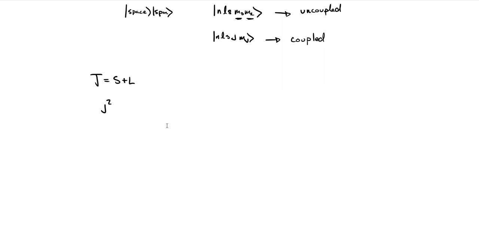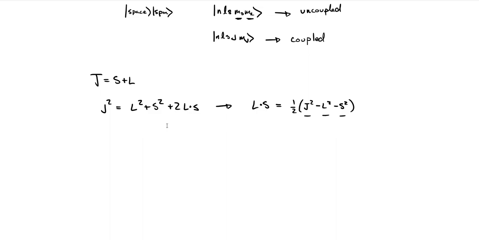We know that J squared is then L squared plus S squared plus 2 L dot S, which gives us this L dot S that's in our Hamiltonian, equal to 1/2 (J squared minus L squared minus S squared). And all of these operators, L squared, S squared, J squared, are diagonal in the coupled basis.